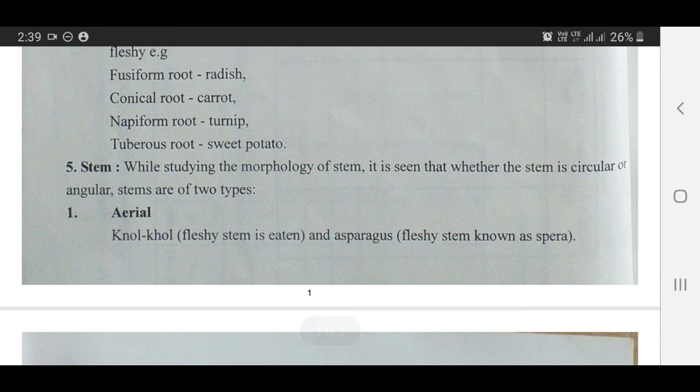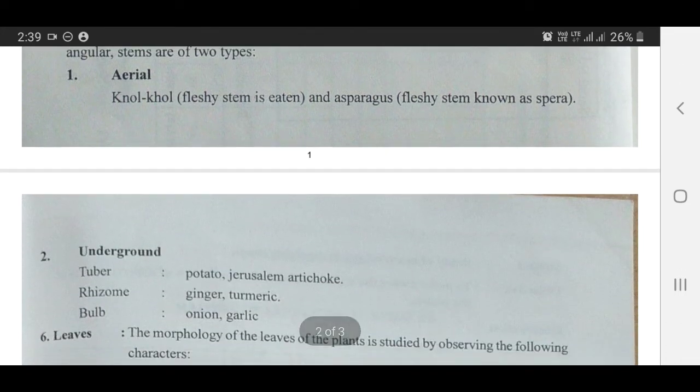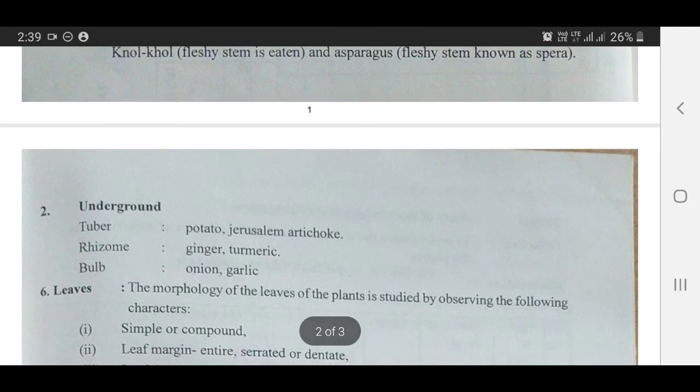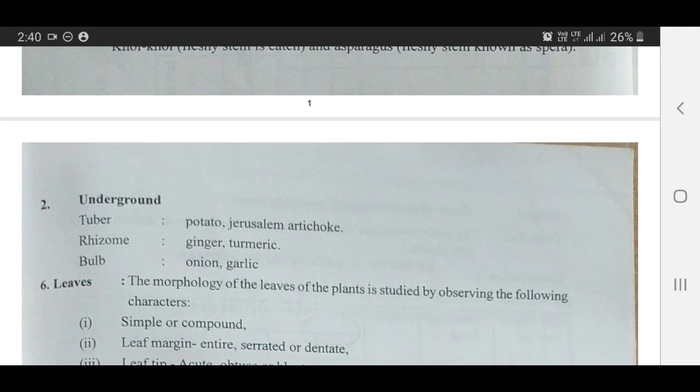Stem. While studying the morphology of stem, it is seen whether the stem is circular or angular. Stems are of two types, aerial and underground. In case of aerial stems, knol-khol, a fleshy stem, is eaten as vegetable, and asparagus fleshy stem is eaten as vegetable. In case of underground vegetables, tuber, rhizome and bulb come in this category. Tuber producing vegetables, potato, Jerusalem artichoke belong to tuber producing groups. Rhizome producing vegetables, ginger, turmeric. Bulb producing, onion and garlic. All these underground modifications are